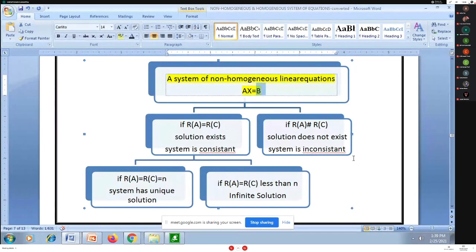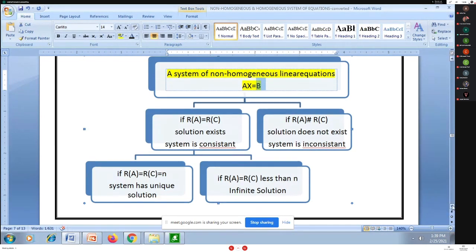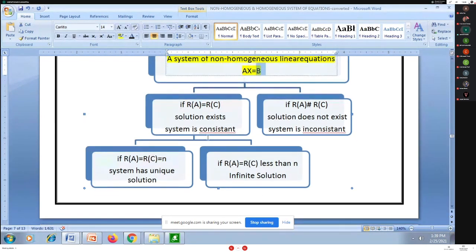For an inconsistent system, I write rank of A is not equal to rank of C, and then I write no solution and stop there. Whenever rank of A is equal to rank of C, then I will go on to check further.